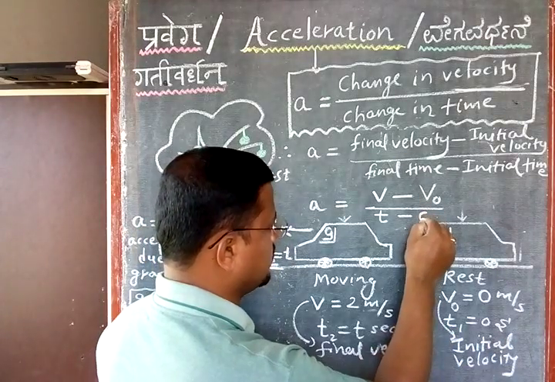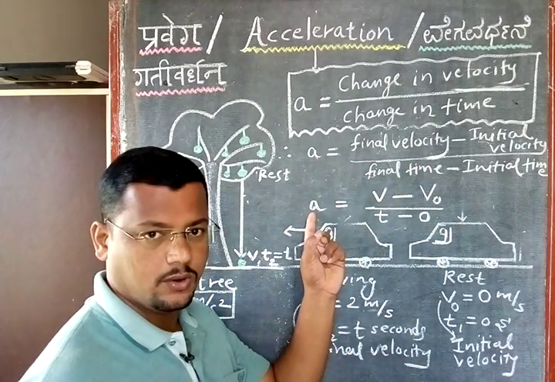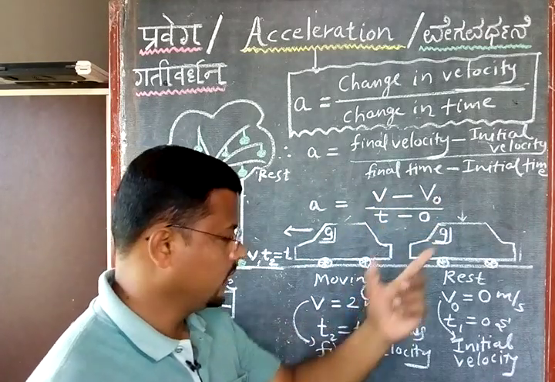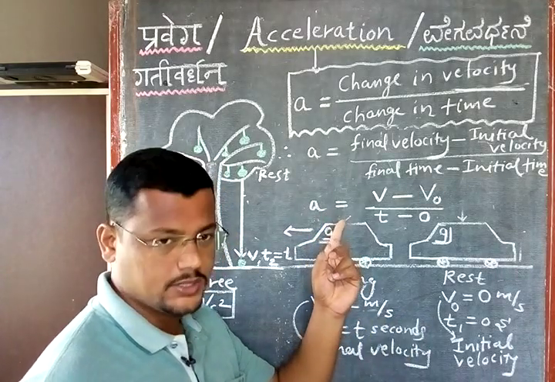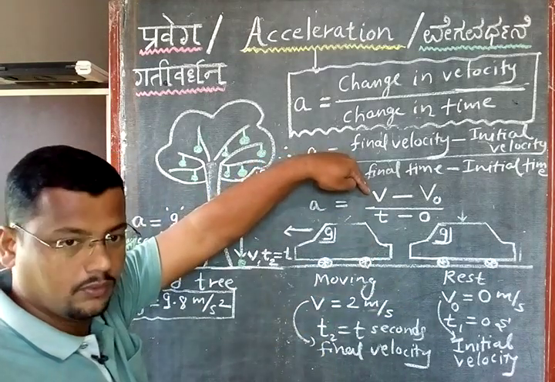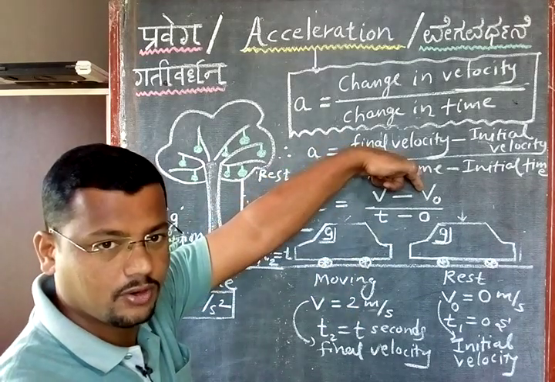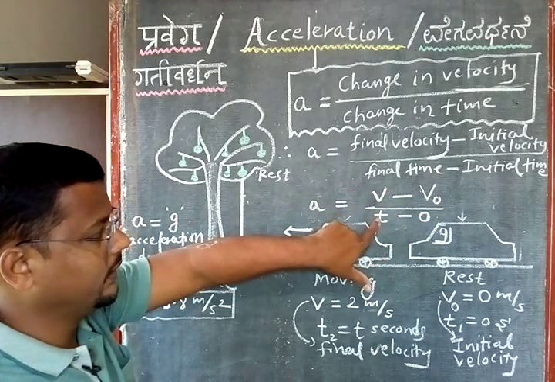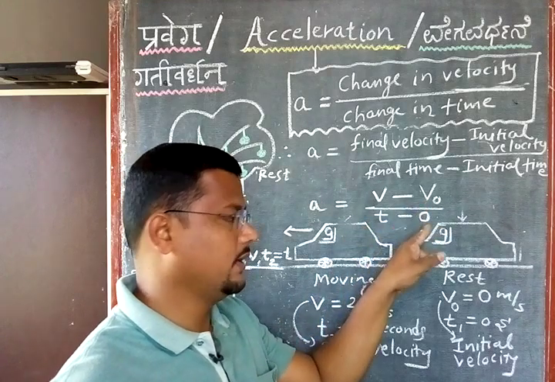So I will write this here. What is this? Nothing but acceleration is equal to change in velocity divided by change in time. Now this is your acceleration. Now I can get the equation from this. Now this diagram I will clear. I hope this you have understood. What is V? It is the final velocity of the car at time t. What is V0? It is the initial velocity of the car at time t equal to 0. You can see, right below V, t has come or not, see. It is final velocity at time t and it is initial velocity at time 0.